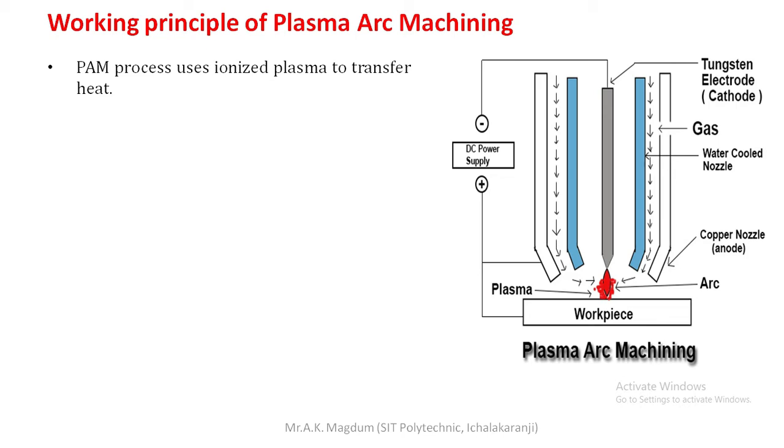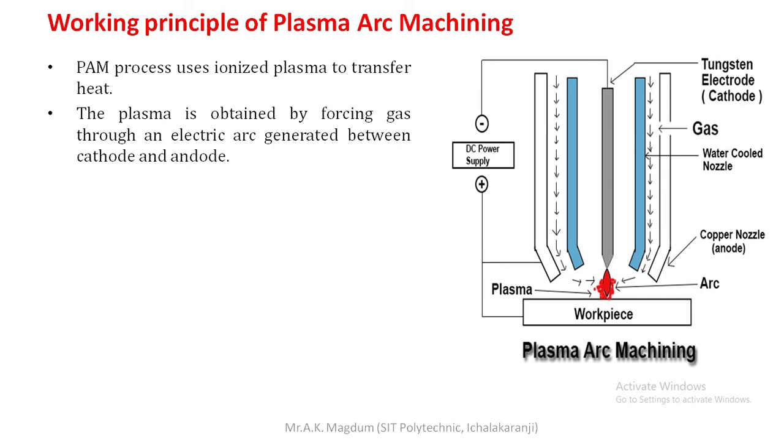That heat is continuously absorbed by the water cooled jackets, which reduce the temperature generated in the body of the nozzle, and that is the main purpose of a water cooled nozzle. So this much about the construction. In between the nozzle and the workpiece, a spark or arc is produced, and that arc, which is at a very high temperature, is produced in that gap, and that heat is actually used for removing the material from the workpiece surface.